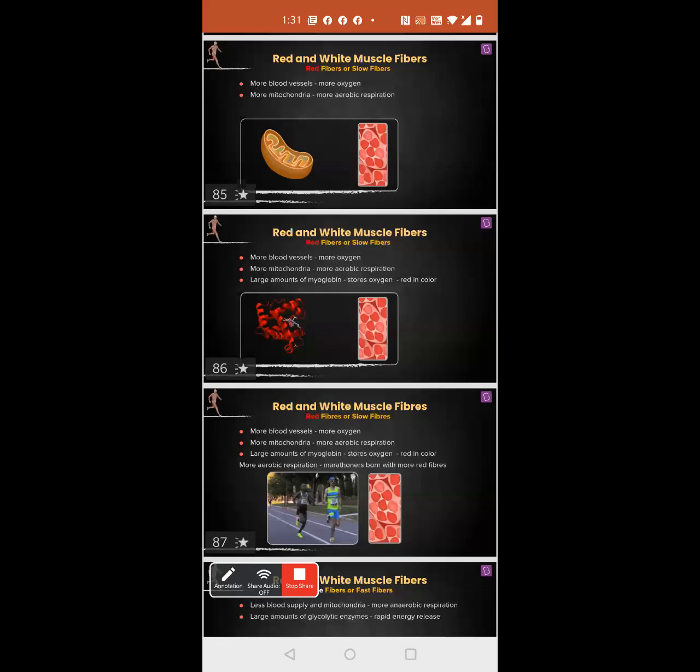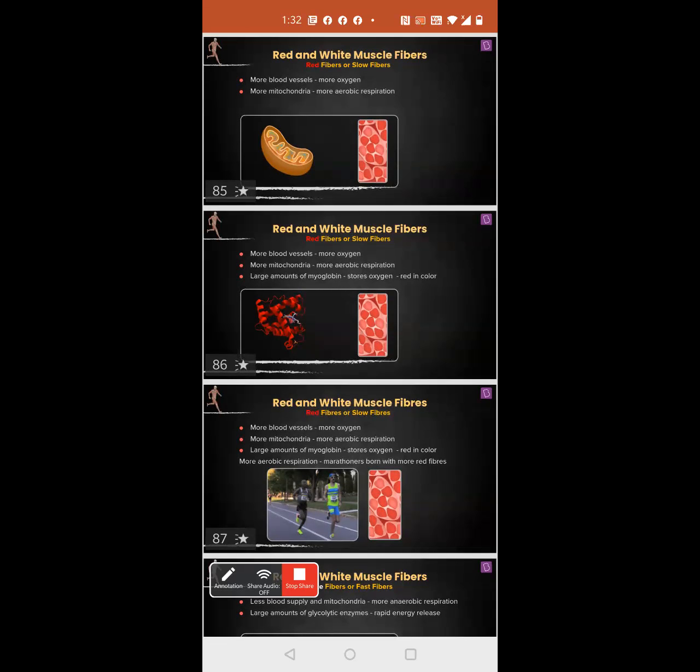Red fibers are basically going to have a lot of blood vessels. So whenever there is a lot of blood vessels, that means oxygen supply is also more. Correct. If oxygen supply is more, will anaerobic respiration take place or aerobic respiration take place? Aerobic respiration will take place. So therefore, will there be a lactic acid deposition there? No. So if they have more red fibers, chances of them getting the fatigue is low, right? Yeah.